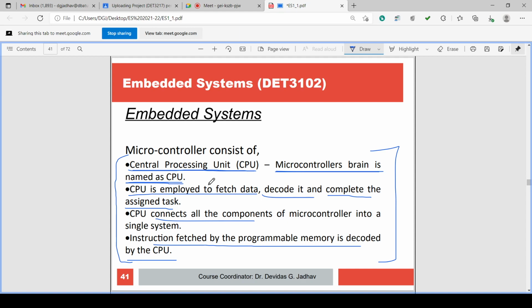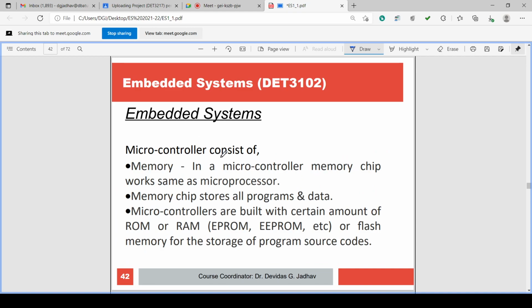So these are the role and work of the CPU. What does the microcontroller consist of? Again, it consists of a CPU. But what else? It also consists of memory. Microcontroller consists of CPU, and microcontroller also consists of memory.